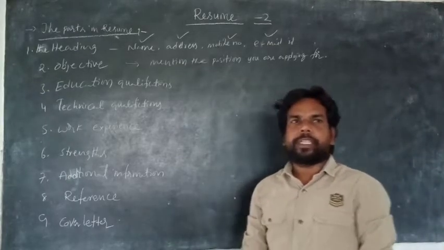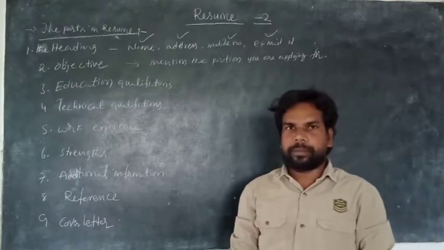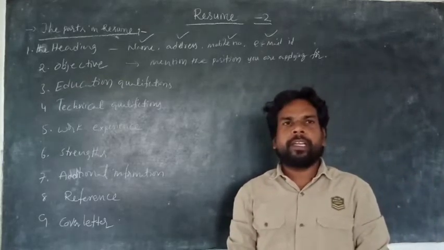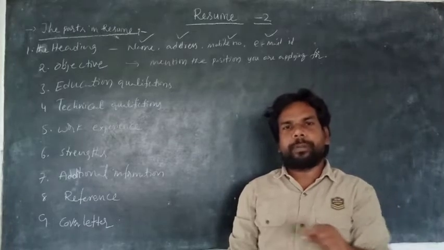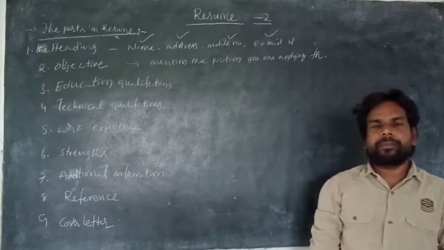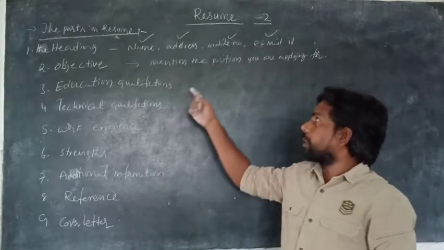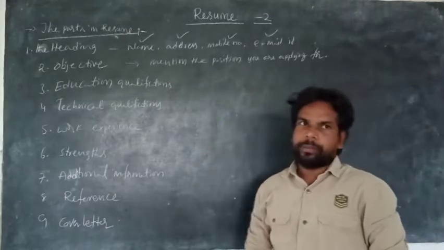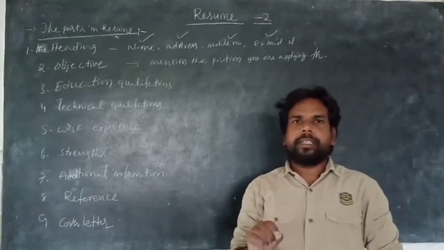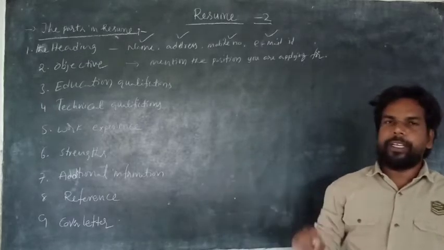Next one, objective. In place of objective, you have to mention the position you are going to apply for. If you see a notification for assistant manager or a manager, you have to write in place of objective, a position as an assistant manager in some company.